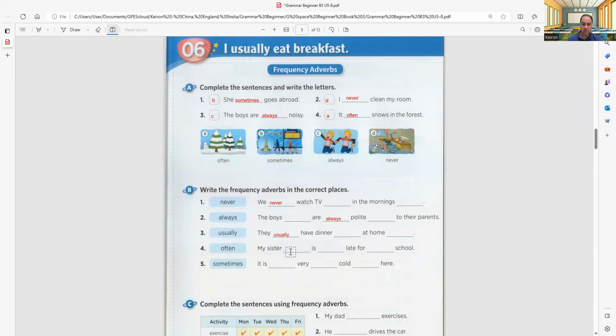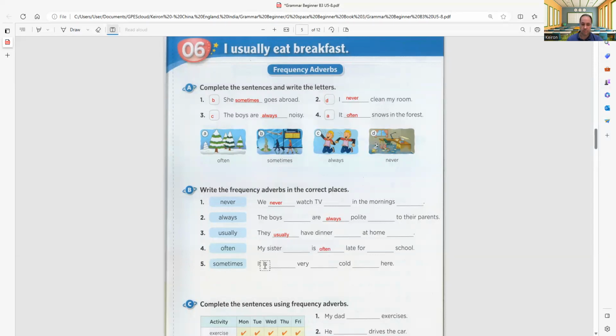My sister something is late for school. My sister is often late for school. My sister is late for often school. Okay, so just like what we did here. Here's the verb be. Often. Okay. It is sometimes very cold here.